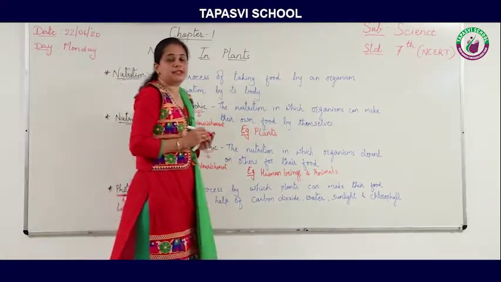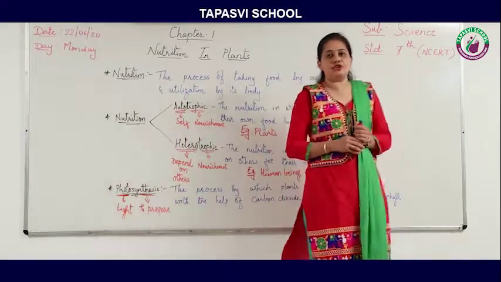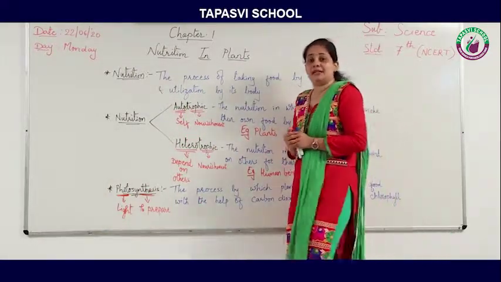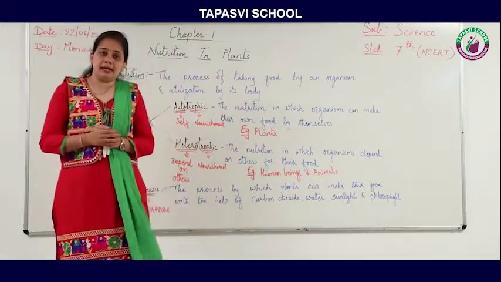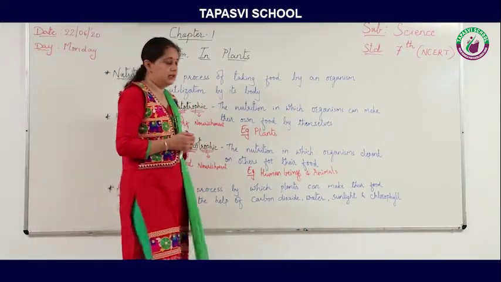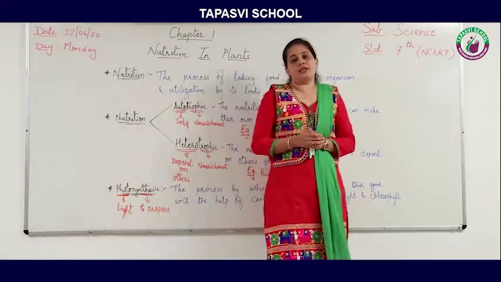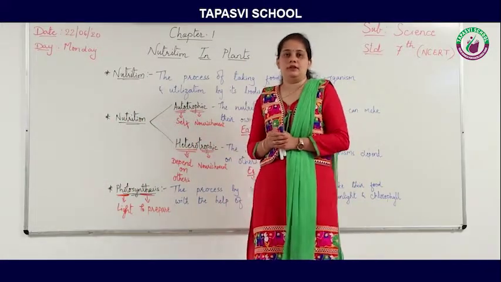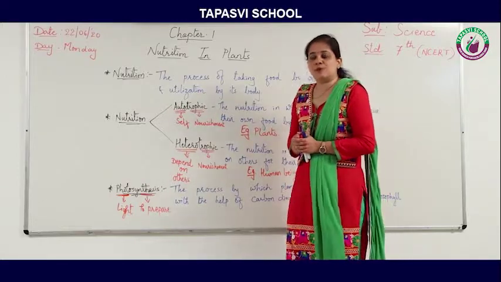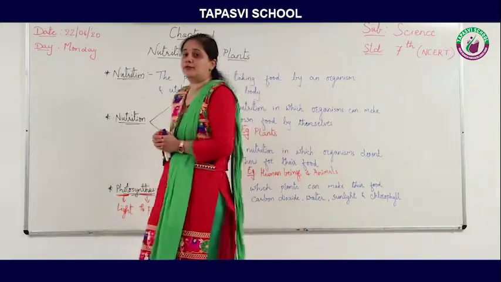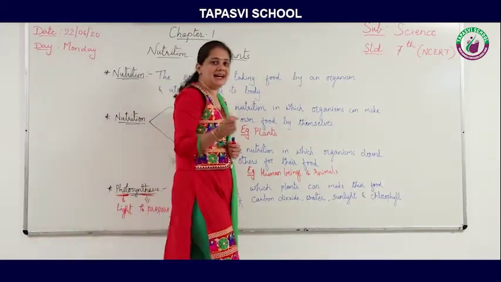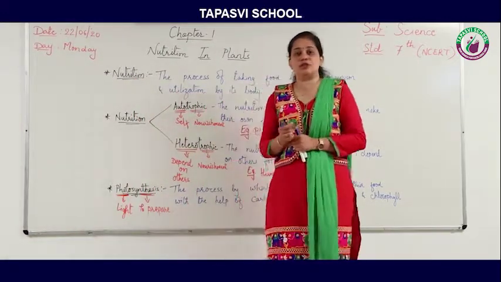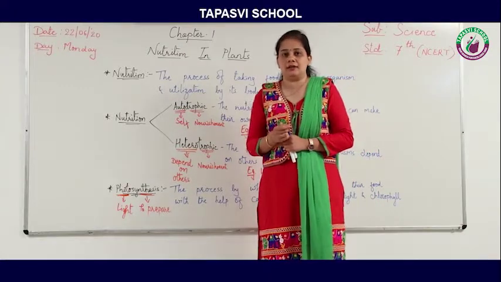So photosynthesis is the process by which plants can make their own food with the help of sunlight, chlorophyll, carbon dioxide and water. So this process is known as photosynthesis. Again, photo means light and synthesis means to prepare or to make.